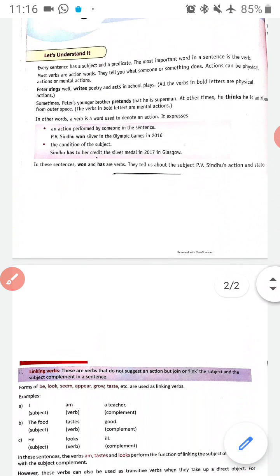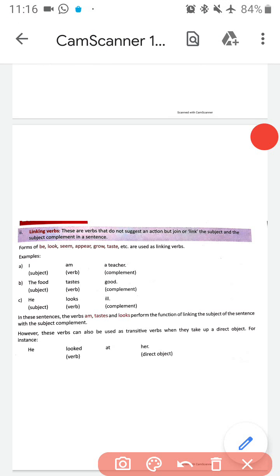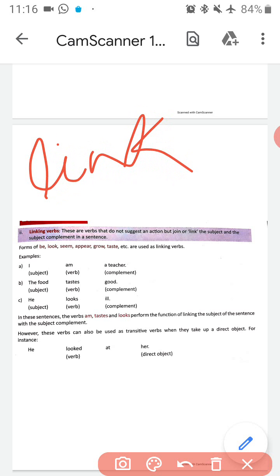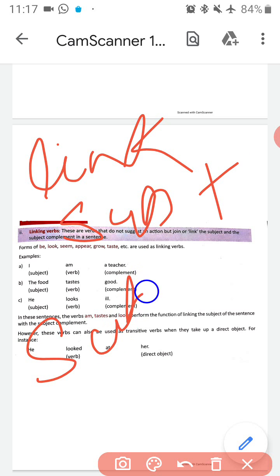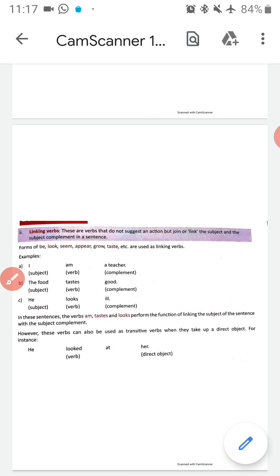Now we'll study about linking verb. So what is a linking verb? Linking verbs are verbs that do not suggest an action but join or link the subject and the subject complement in a sentence. What we have studied just now is that a verb is an action word, but linking verbs don't work as action words; they work as a link between the subject and the subject complement. Now what is a subject complement?